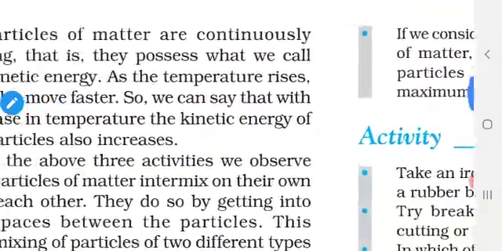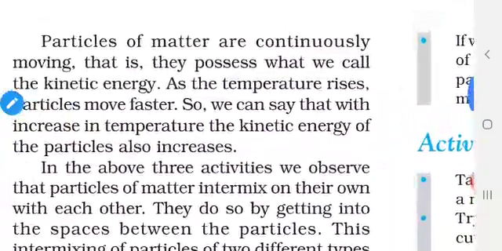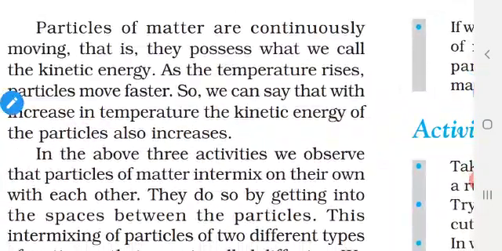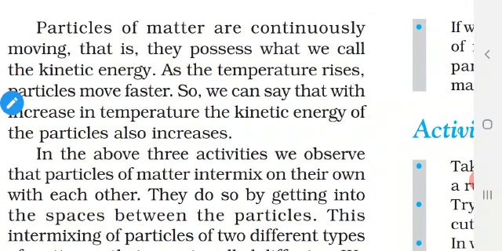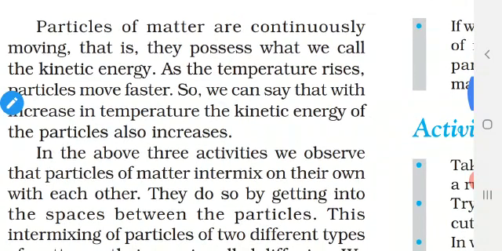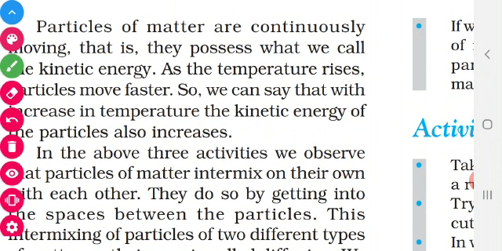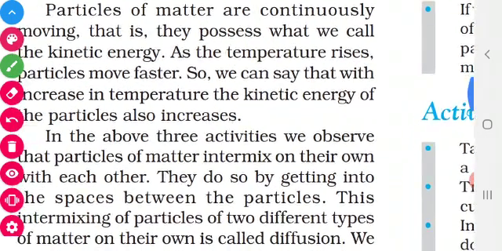Now, come to the next point. So, what does it mean? They are moving, no? So, what energy do they have? They have kinetic energy. What is meant by kinetic energy? The energy gained by the molecules when it is moving is called kinetic energy. We have learned in the lower classes itself, as the temperature rises, particles move faster. How can we say that?